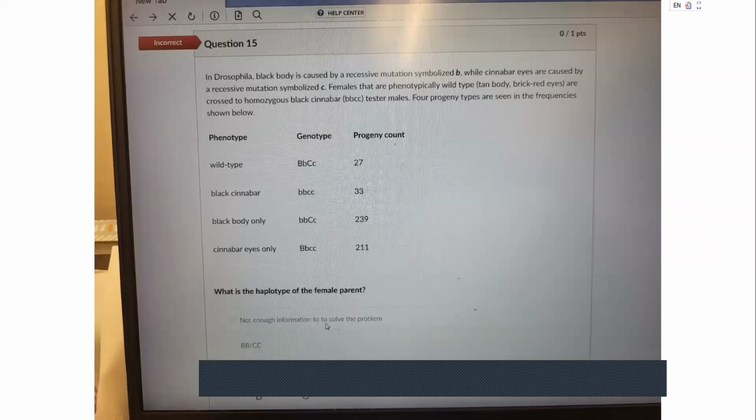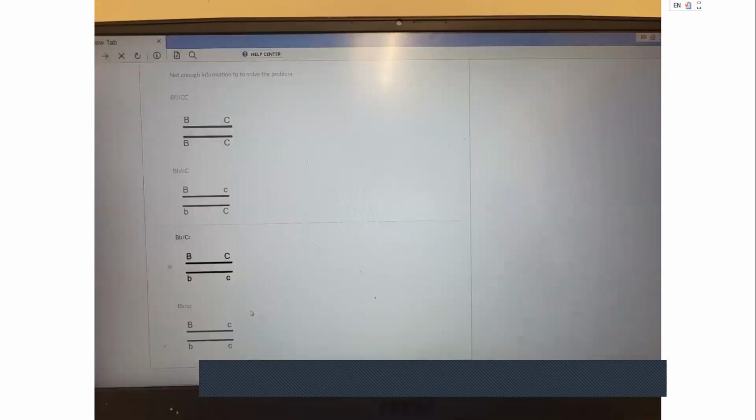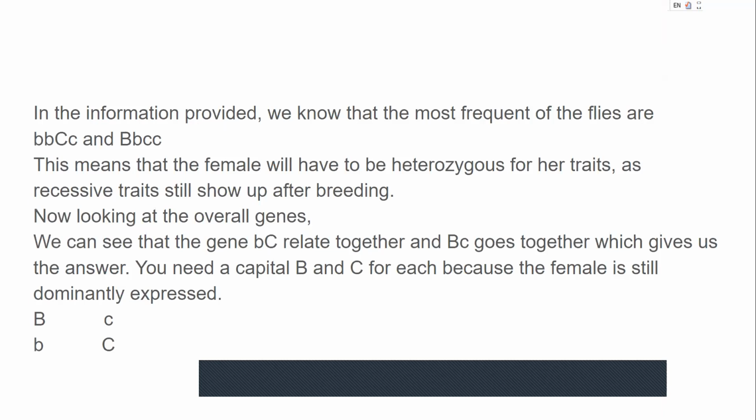A second question asked about the haplotype of a female parent fly. It is given that the female is phenotypically wild type, but it didn't say that it is specifically homozygous for the trait. Now, looking at the genotype, we still see that the recessive traits of the variants, like black and cinnabar, are being represented. So it tells us that the female fly has to be heterozygous for the trait.